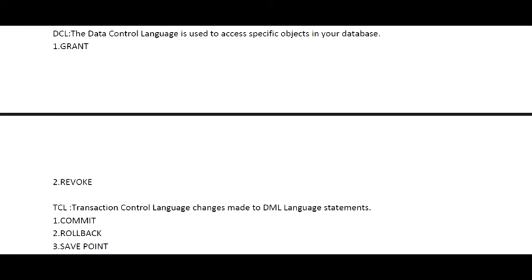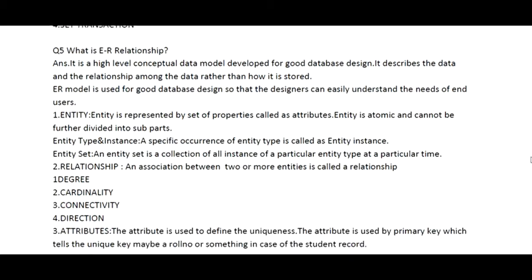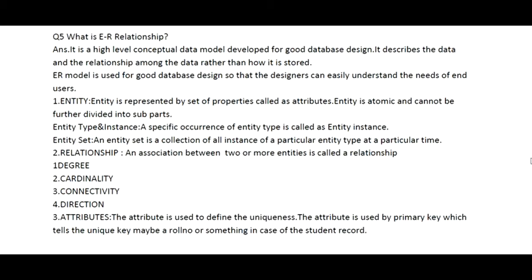This is the ER relationship. When we are talking about databases, the ER relationship is the most important. ER is basically the ER diagram. It is a high level conceptual data model. Basically, it is a way through which we design a database, and it describes the relationship of the data and how it is stored. Basically, it is done with the help of an ER diagram.